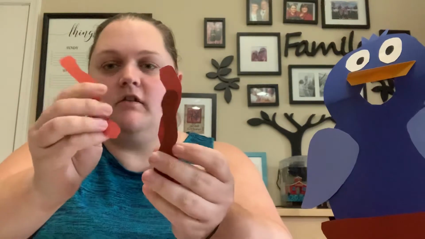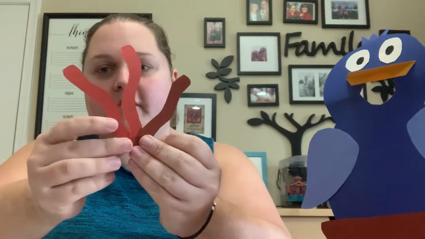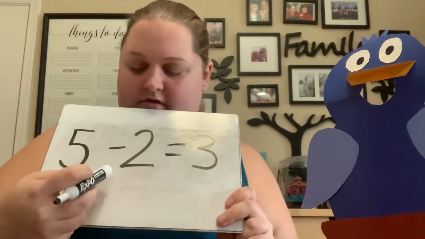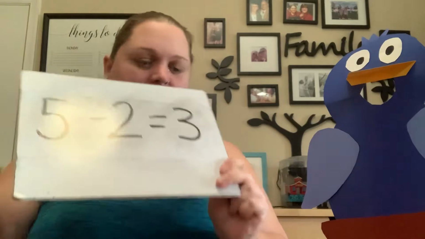Okay, let's see. How many worms do we have left? We have 1, 2, 3. We have 3 wiggly worms. So we have 5, and we fed Bird 2. So now we have 3 worms left. But Bird is still hungry.